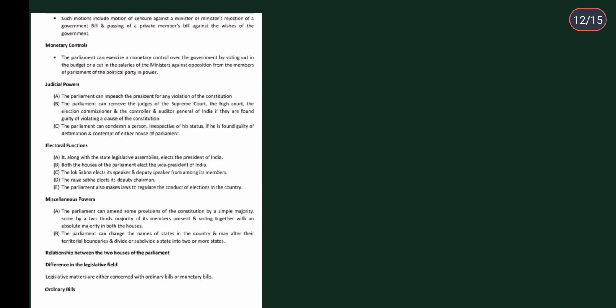Okay, so this was about miscellaneous powers. Now moving on to the relationship between the two houses of the parliament. Firstly, we are going to see the difference in the legislative field. Legislative matters are either concerned with ordinary bills or monetary bills. Remember this: what are ordinary bills and monetary bills?